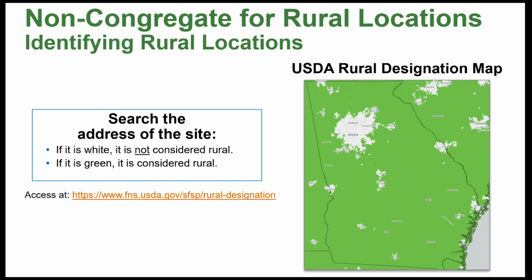And as Trey mentioned, in the updated map, the rural designation is not county-based. So it is based on the site's physical location. So you're going to have to search the address of each SSO site. And if the site is rural, it will show in a green area. But if it's not considered rural, it will show in a white area. And documentation of rural designation must be maintained by the SFA. And then also on the slide is the web address to access USDA's rural designation map.